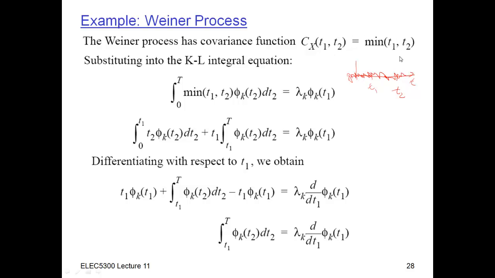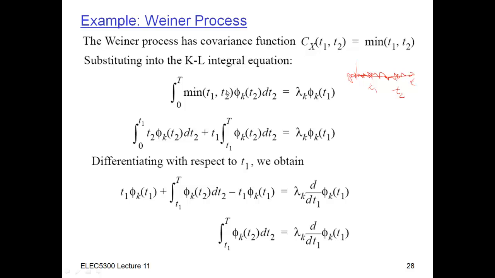So now you can say, well, look at this complicated looking covariance function. Suppose I simply stick it into the Karhunen-Loève integral equation. I get the integral of min of t1 comma t2, phi k of t2 dt2. I look at this and say, this looks pretty difficult to evaluate. Right? But in fact, it's not that bad.